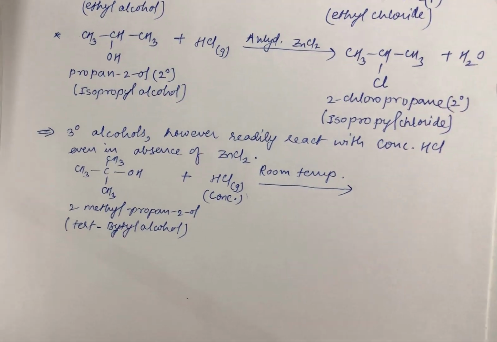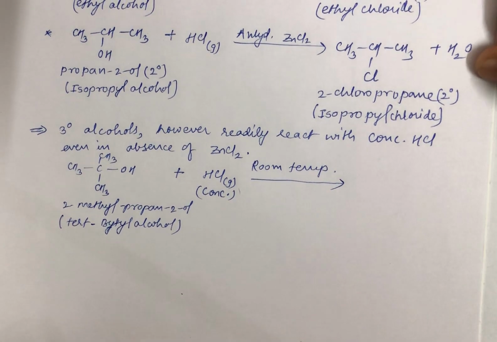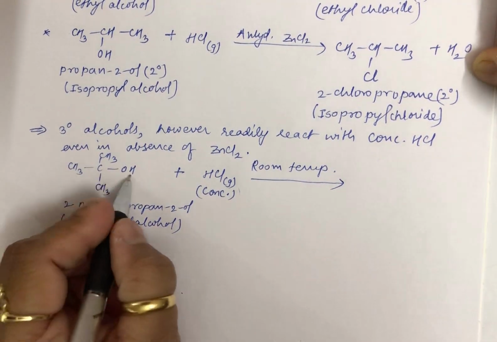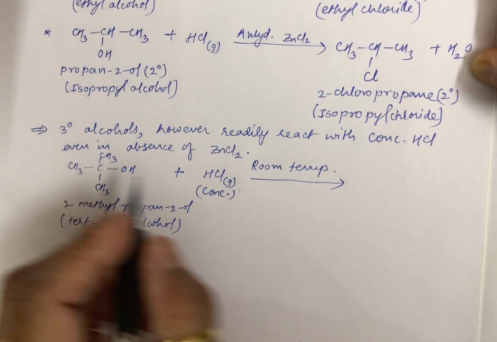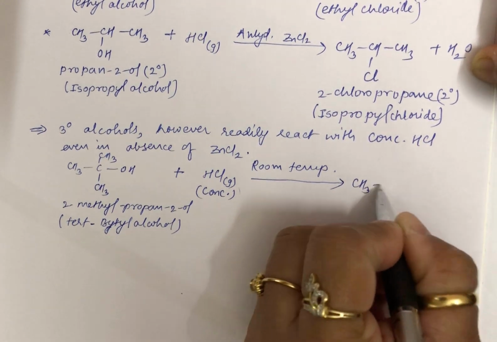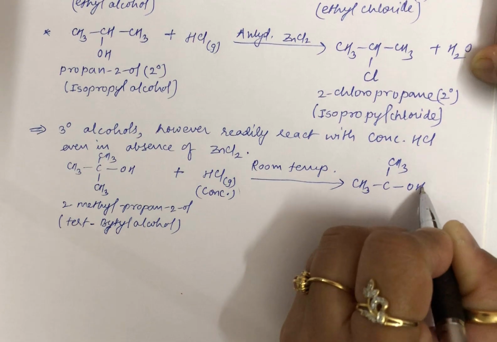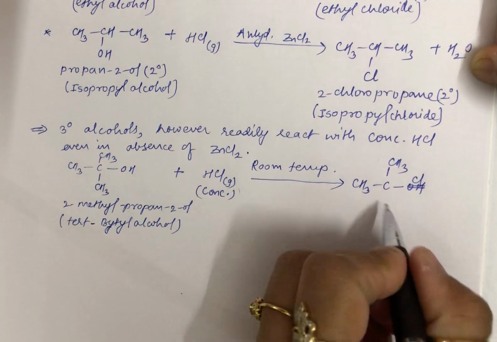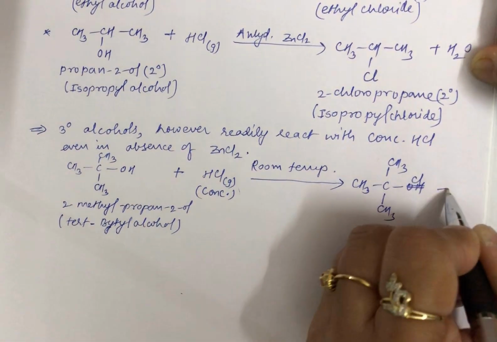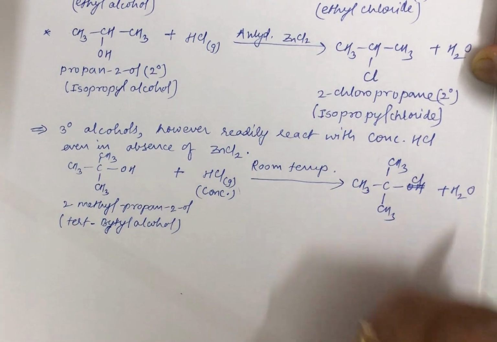So at room temperature it can react, and obviously this particular C-O cleavage will take place, and in place of OH, Cl will be there in the product, plus you have H2O released.